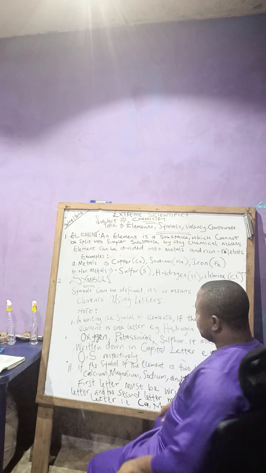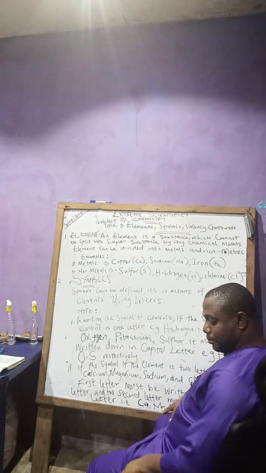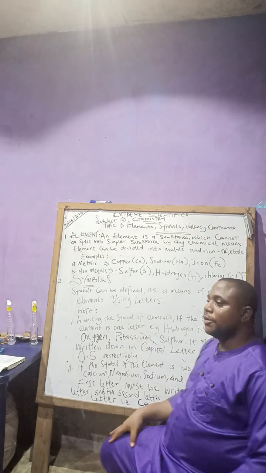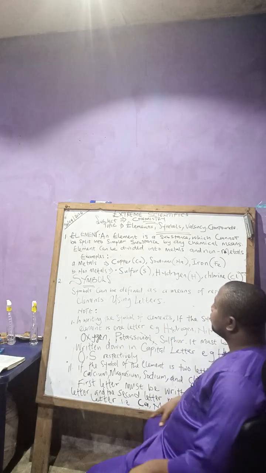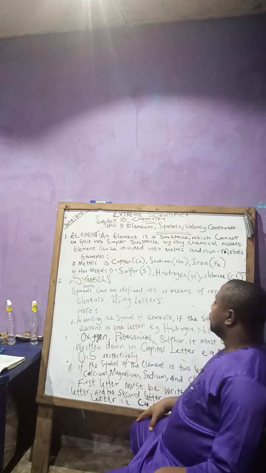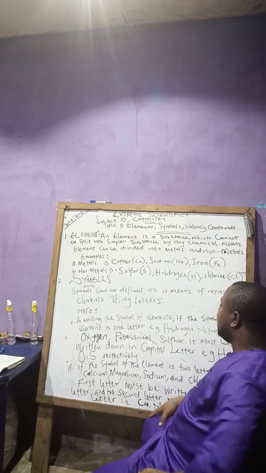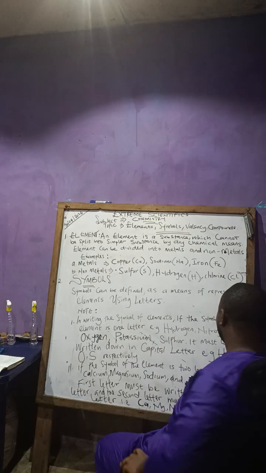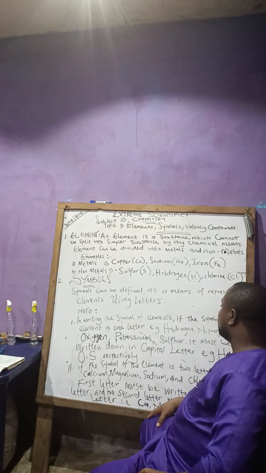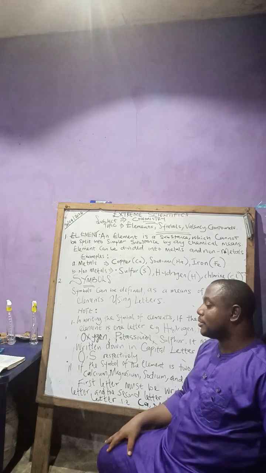In writing the symbol of an element, if the symbol is one letter, e.g. hydrogen, nitrogen, oxygen, potassium, sulfur, it must be written in capital letter.